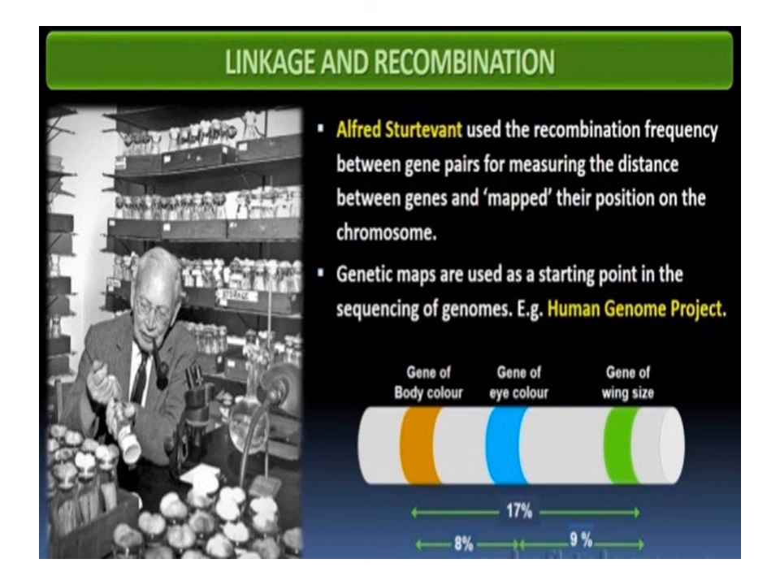Morgan's student Alfred Sturtevant used the frequency of recombination between gene pairs on the same chromosome as a measure of distance between genes and mapped their position on the chromosome. What is a chromosome map or genetic map? Linkage map or chromosome map: it is a linear graphic representation of the sequence and relative distance of various genes present on the chromosome. Today, genetic maps are extensively used as a starting point in the sequencing of the whole genome, as was done in the case of the Human Genome Sequencing Project (HGP).